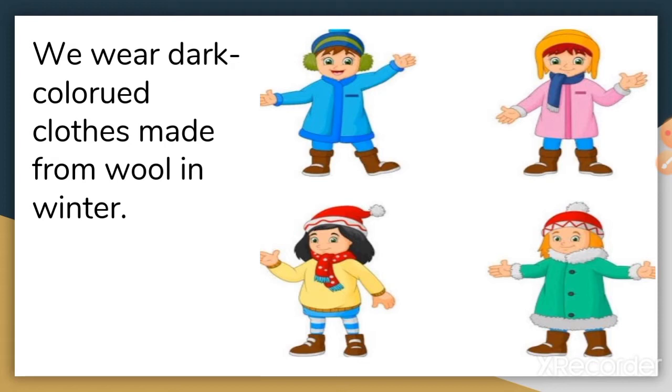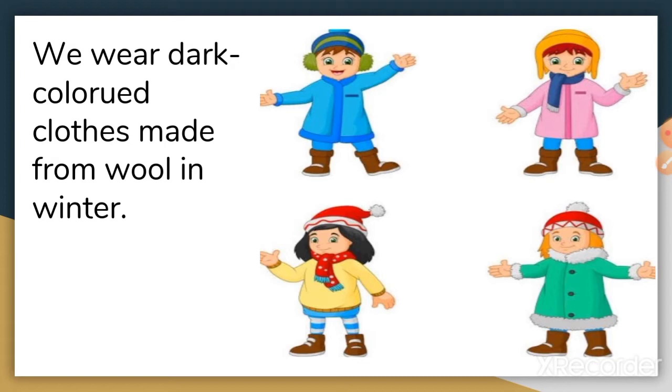But it's not exactly the woolen clothes that keep us warm, it's the air trapped between woolen clothes and our body that makes us feel warm. If a thin layer of air around you maintains heat, then you will feel warm. That's what woolen clothes do.